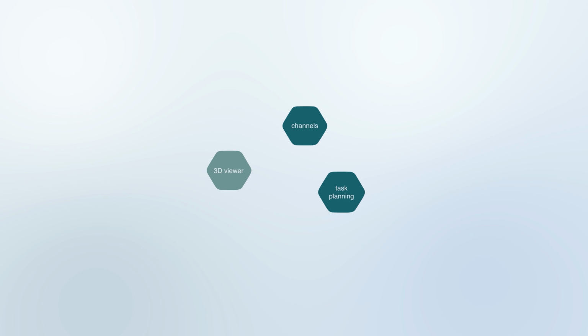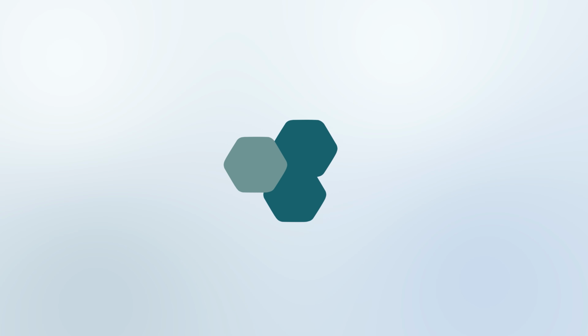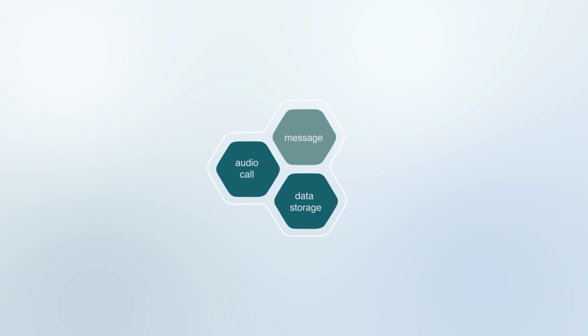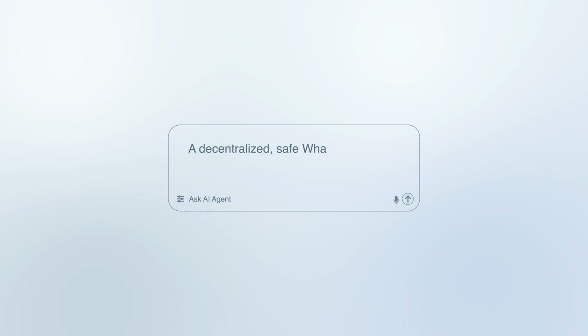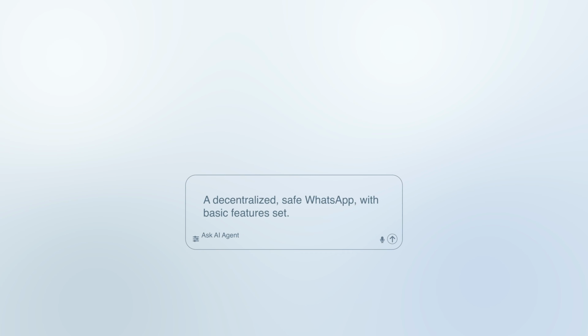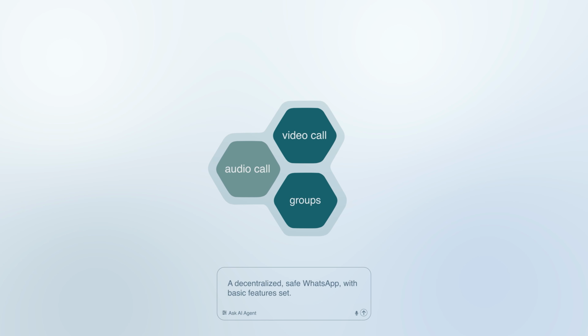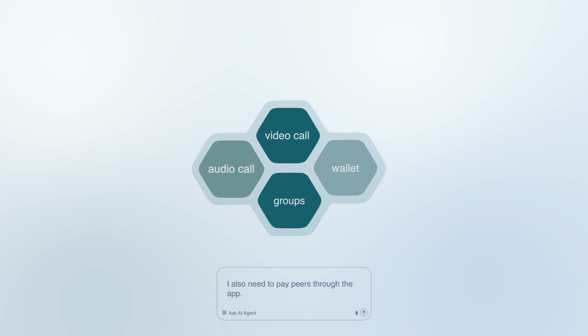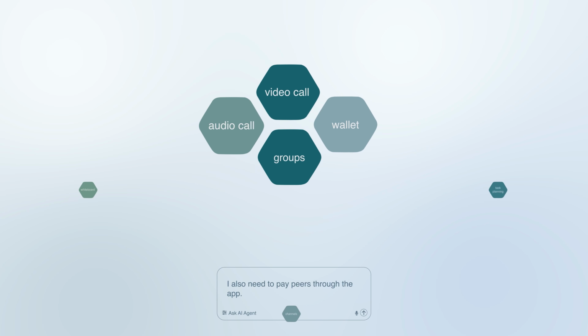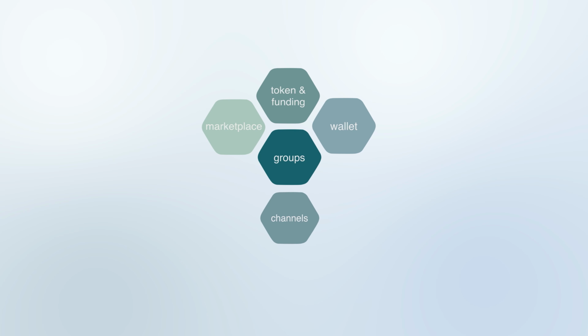Imagine describing the app you need to an AI agent. Then this agent would configure your bespoke app from a library of building blocks. Those building blocks would then connect to each other through special interfaces provided by the platform. Let's say you want to build your own decentralized, safe WhatsApp. You describe it to the AI configurator, and there you have it. Audio, video, groups, etc. What if you also need to send money to your peers 100% safe on-chain? No problem. Prompt the AI generator, and it will add a wallet, and you can start making transactions. Your own Zoom, Slack, Discord, Facebook, Twitter, you name it.